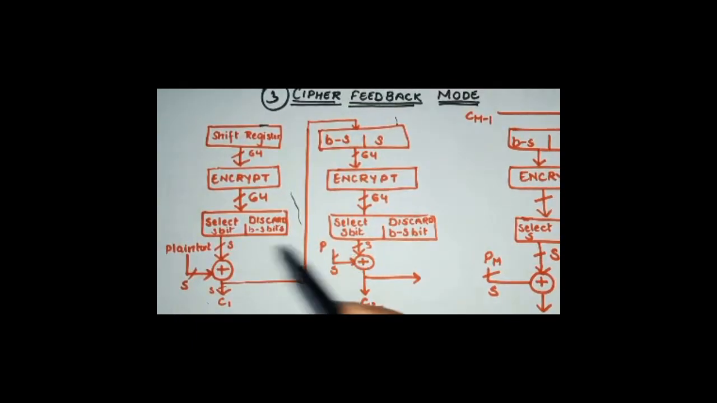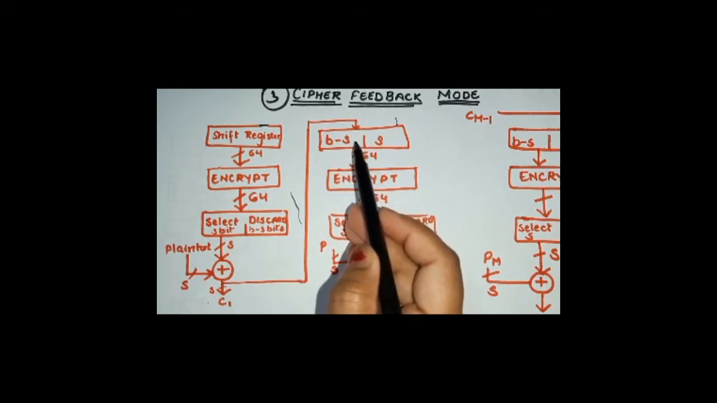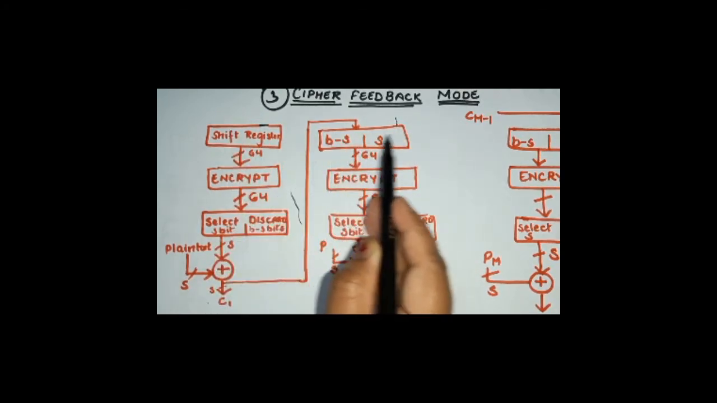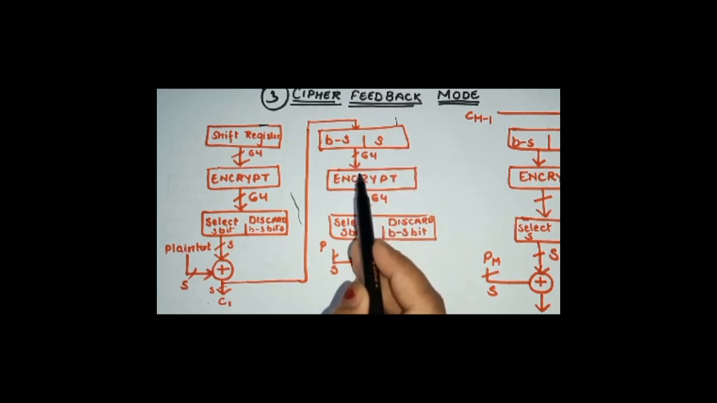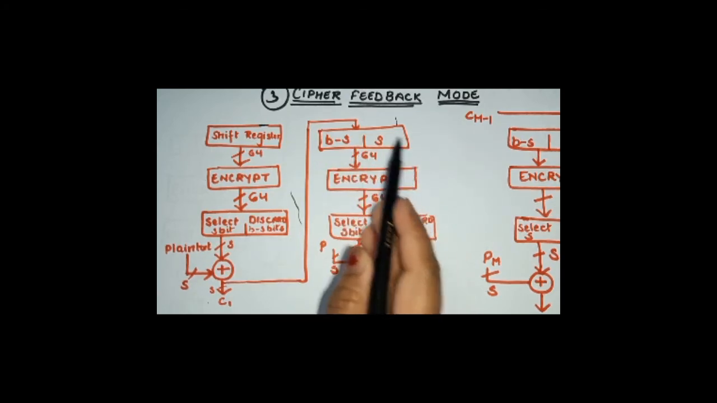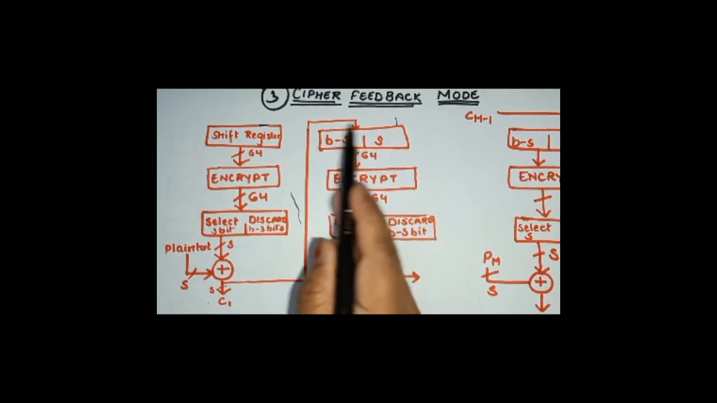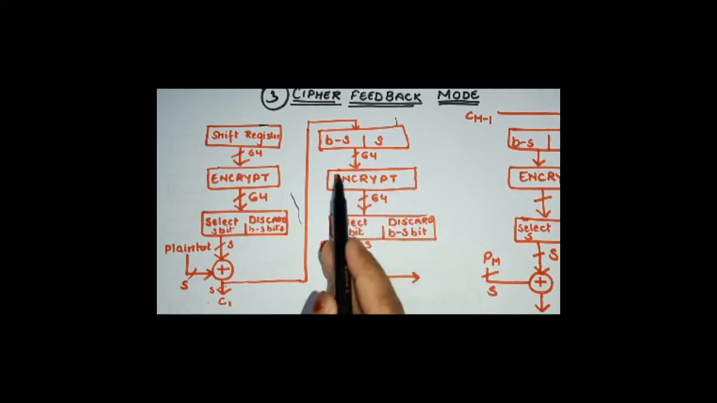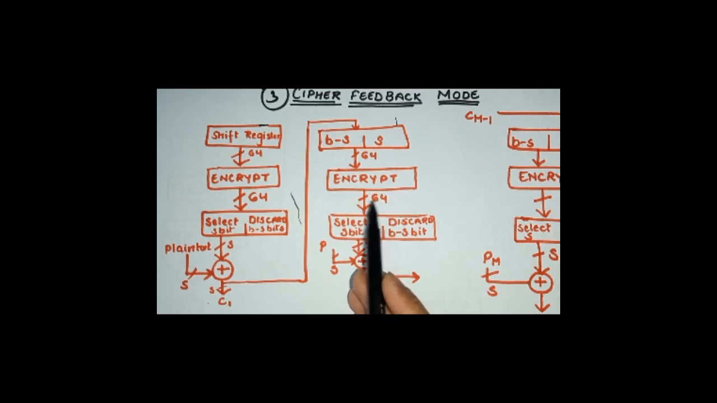So if I have to repeat, what will happen? The ciphertext will be fed here, and the rest of the value that was present in the shift register will be shifted to the left, and then we'll be giving this entire thing. Nothing will be selected, nothing will be discarded. This entire thing will go to the encryption block, and this encryption block will then be generating an output of the 64-bit